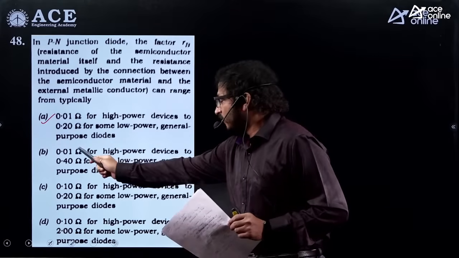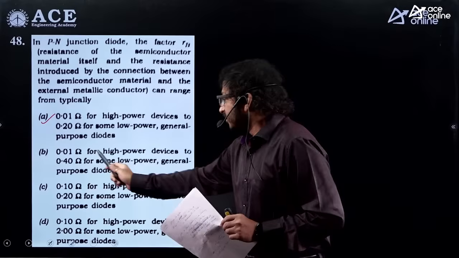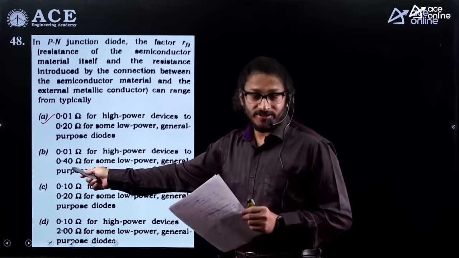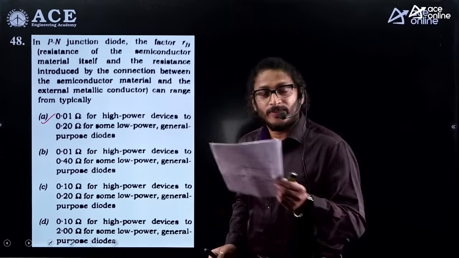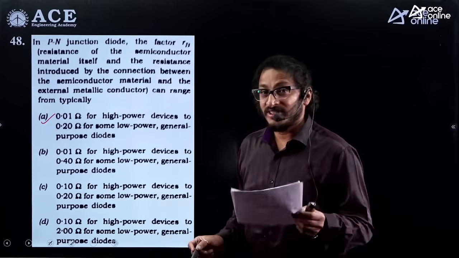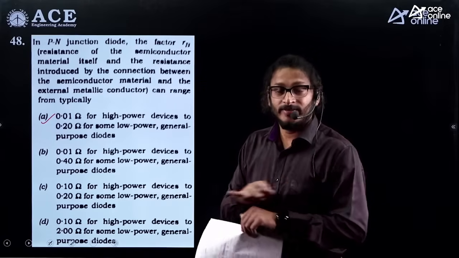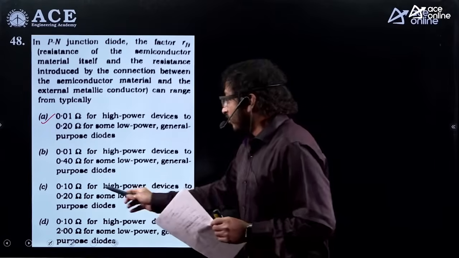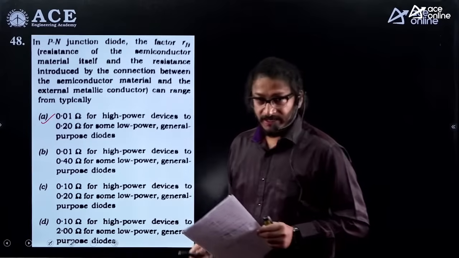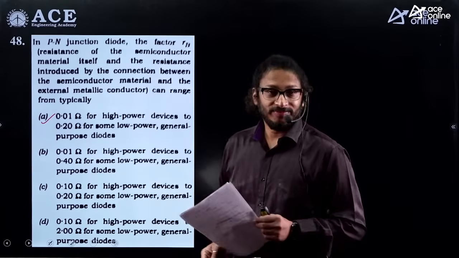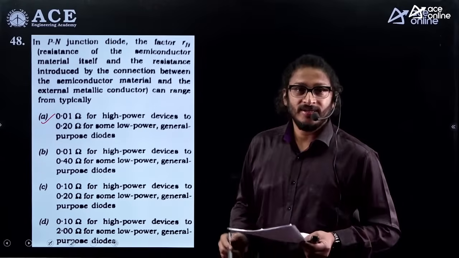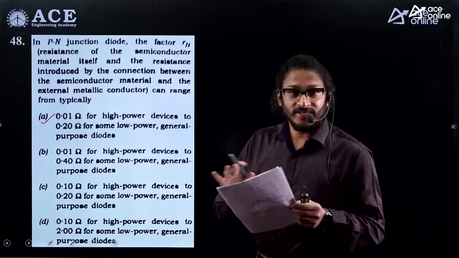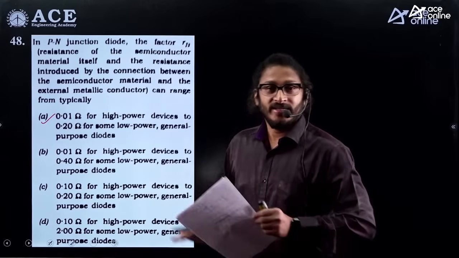Whereas 0.01 for high power devices and 0.40 for low power is not advisable, because that is a special purpose. Commonly you go for industrial power electronics. That is for special purpose, not for general purpose. Conditions apply. For general purpose, the range is almost 0.2 ohms. Don't forget about that, guys. Whereas this is 0.10. No, it is 0.01 for high power. It is not 0.10, special purpose. 0.10 is not for high power electronic devices. 0.01 must be taken as for general purpose.